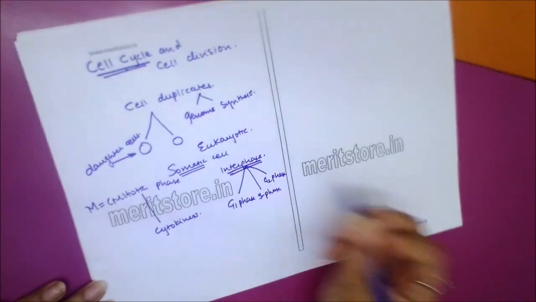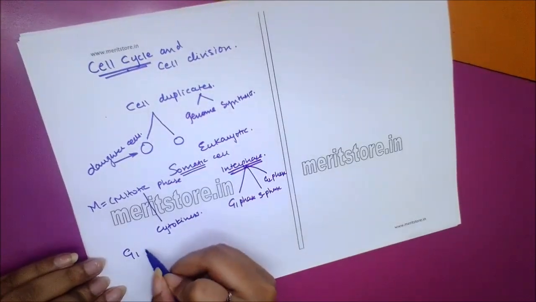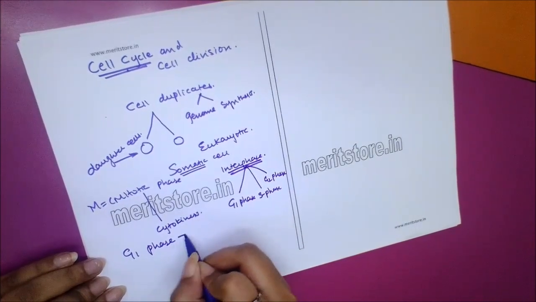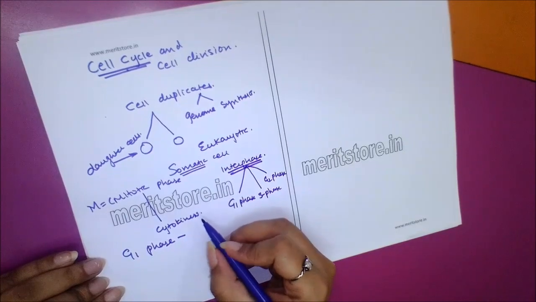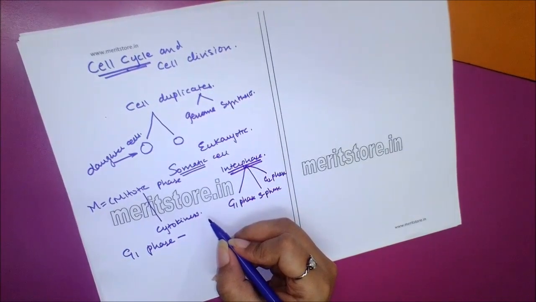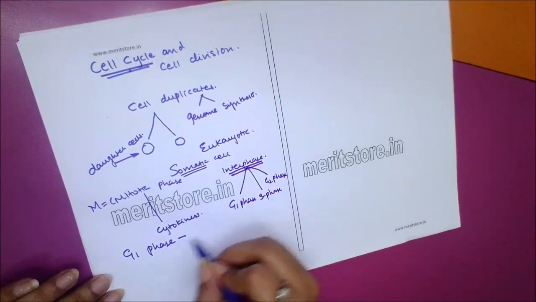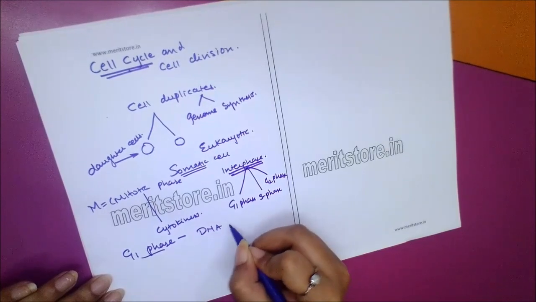That is interphase. Now what is G1 phase? G1 phase is a stage of initial growth of a newly formed cell in which the cell carries on active metabolic activities in preparation for DNA replication.